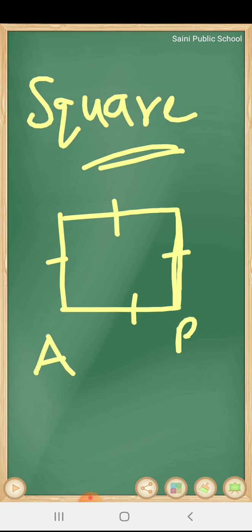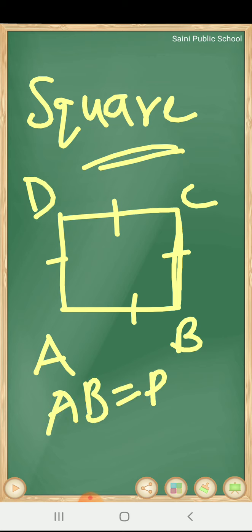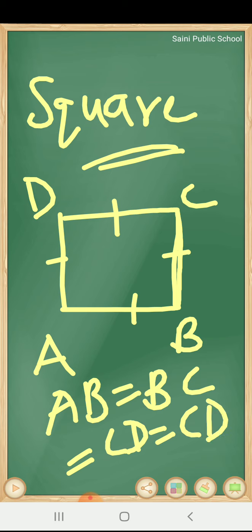ABCD is a square with AB equal to BC equal to CD equal to DA. So all sides of a square are equal and all angles are 90 degrees. These are all perpendicular to each other. So this is a square.